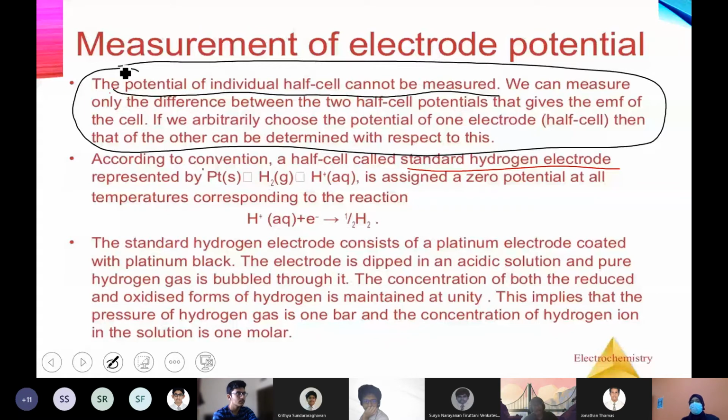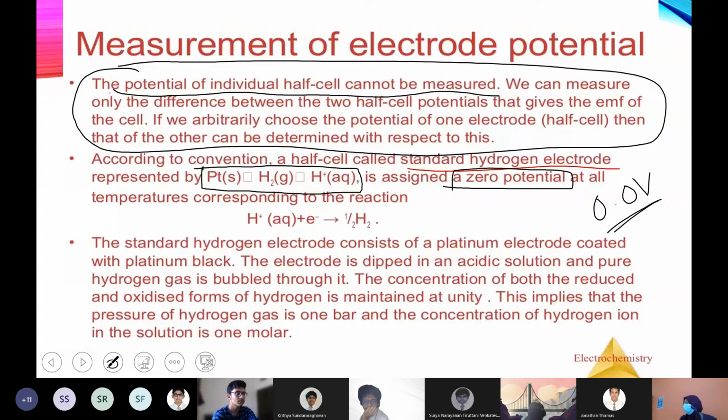I'll explain that. Its potential is assigned as 0; its value is fixed as 0.0 volt. That's how we write the standard hydrogen half cell. Even though it is not truly 0, there will be a potential between hydrogen and H plus ion, but as the value is very small, negligible, we take it as 0. Comparing that 0 with other half cells, you will find the electrode potential of every other half cell.